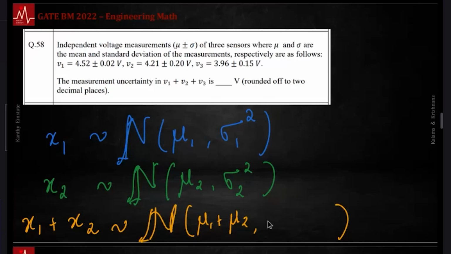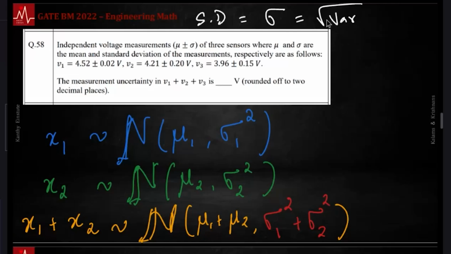Very simple. The variances add up. The means add up. The variances also add up. Standard deviations don't add up. That's why I wrote it this way. All of you know that standard deviation sigma is the square root of variance, that is sigma square. So the variances add up. The answer here, because of that, would be the variance of the first one: the deviation is 0.02, so the variance is 0.02 square. In the second one, 0.2 square. There's 0.02 square, and there's 0.2 square.